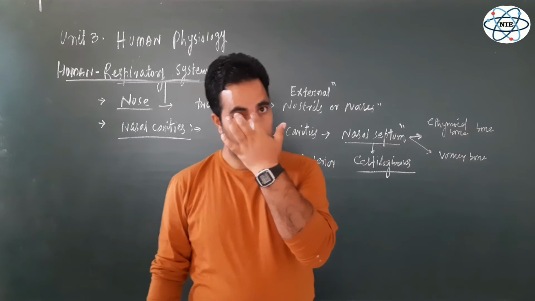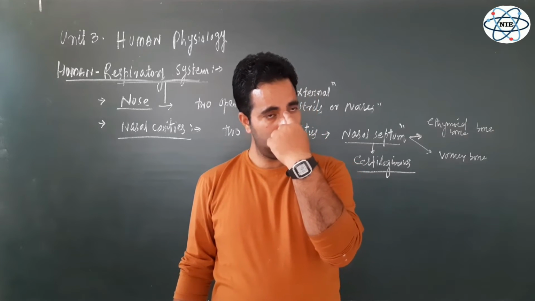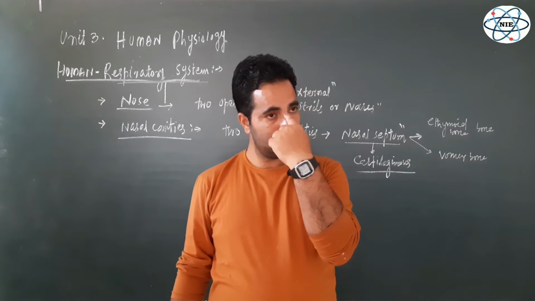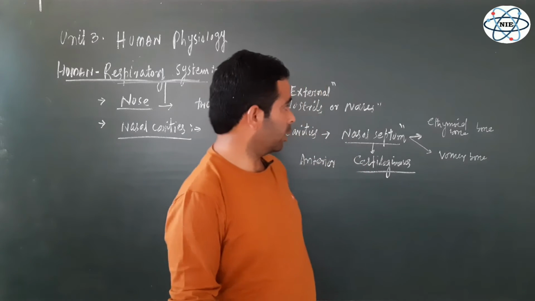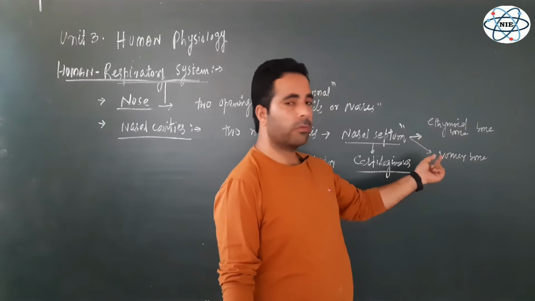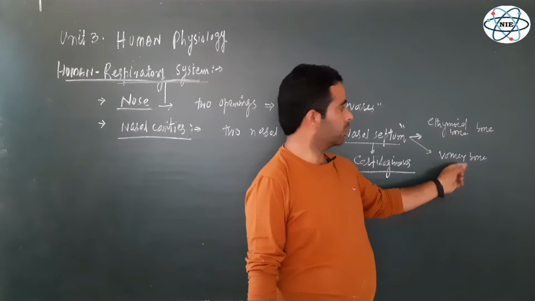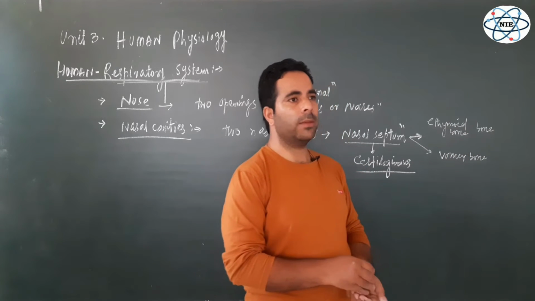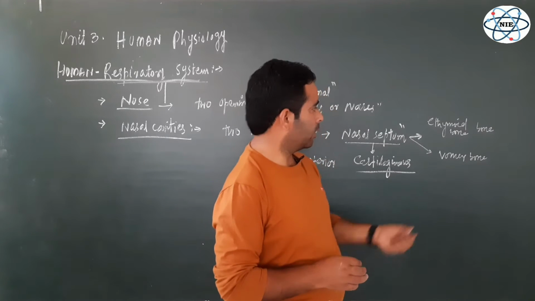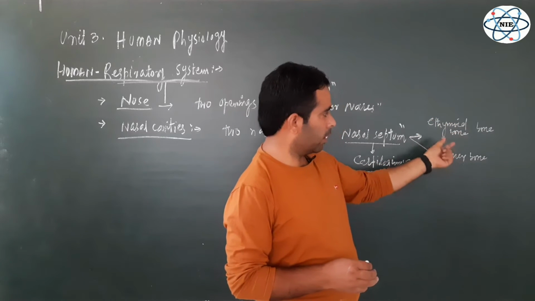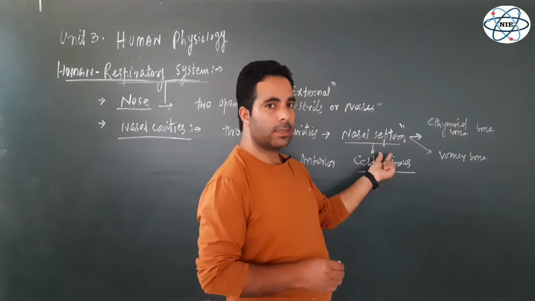And posteriorly, here you can see my nose, this posterior end of the nasal septum is bony in nature. It's not cartilage here, it's bone. There are two bones of the skull which support this nasal septum. One is the ethmoid bone, another is the vomer bone. These are the bones of the skull. When we discuss the various bones of the skull, there are many bones in the skull, 29, and among them one is ethmoid, another is vomer, which are the supportive structures of the nasal septum.